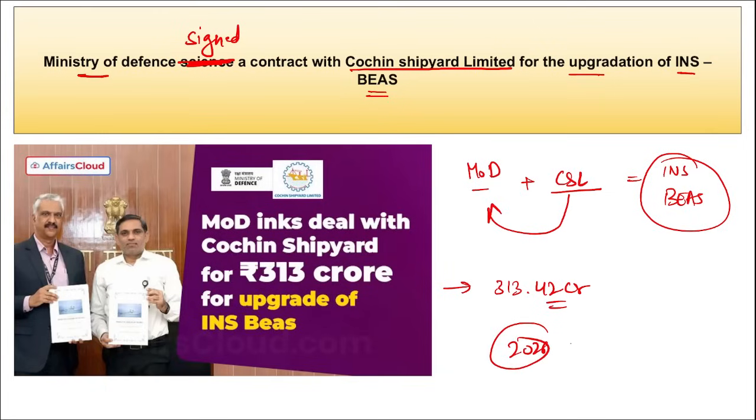Correct? Originally, this was inducted into the Indian Navy in 2005. It was built by GRSE, that is Garden Reach Shipbuilders and Engineers Limited in Kolkata, West Bengal. So this is your INS Beas that will be recently upgraded, and for this Ministry of Defense, they signed a contract with Cochin Shipyards Limited.